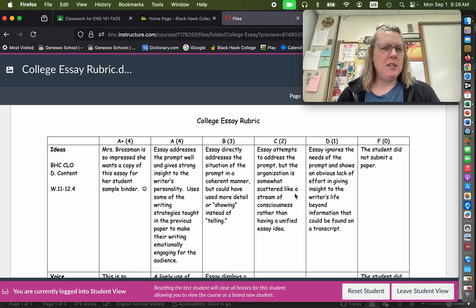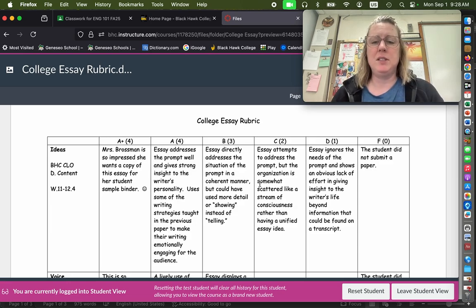Everybody's prompts are different, so not everybody's prompt is necessarily narrative, but even if your prompt is not narrative, chances are you're going to have to frame it in a way that makes you come alive. So that's going to be the main difference there.